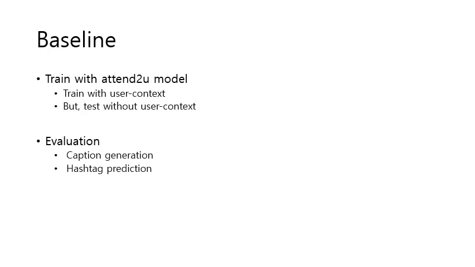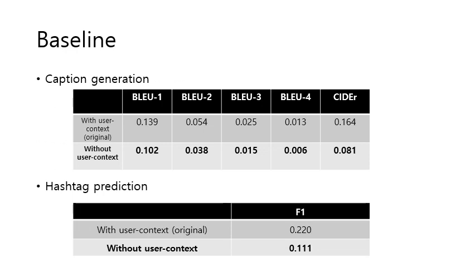Our baseline is this: train a model with user context, but test without user context. Then we use this model for evaluation on caption generation and hashtag prediction tasks. This is the result of the baseline. As we expected, without user context is worse than the original with user context, and the bold numbers are the baseline we want to overcome.